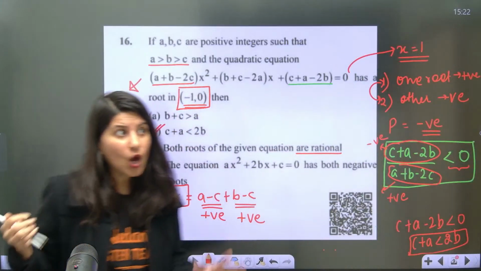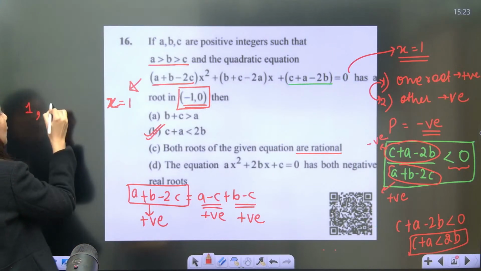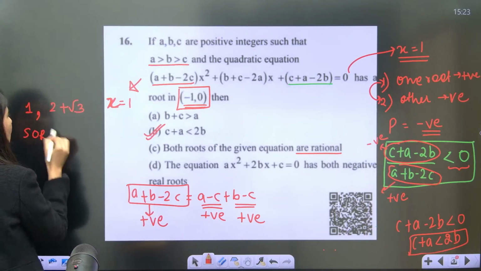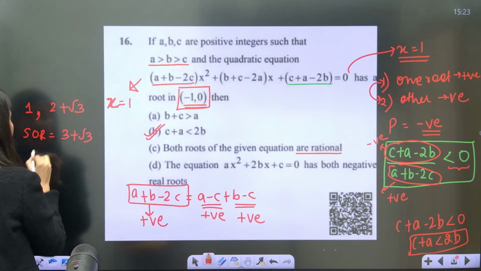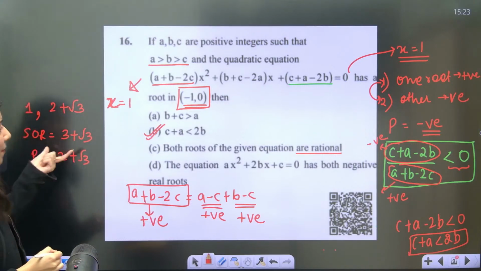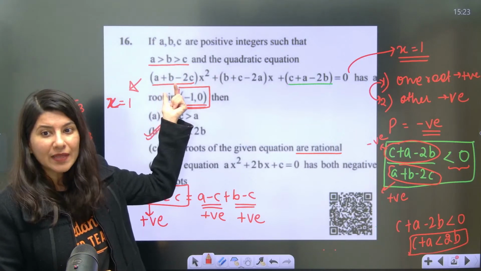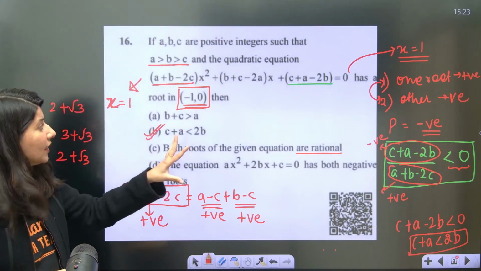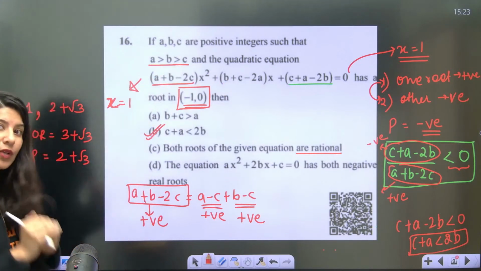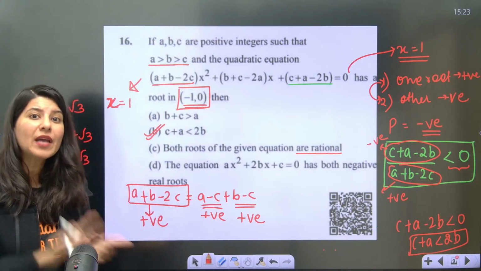Why? Because see, it cannot happen. Suppose I say one root of this equation is 1, another root is 2 plus root 3. Then the sum of roots will be what? Tell me ma'am, 3 plus root 3, and the product of roots will be 2 plus root 3, which cannot happen because the sum of roots will be minus of this upon this. So this cannot be irrational, right? So if we want our sum of roots, minus this upon this, to be rational, the other root has to be rational. So x equals to 1 is rational, and another root has to be rational.